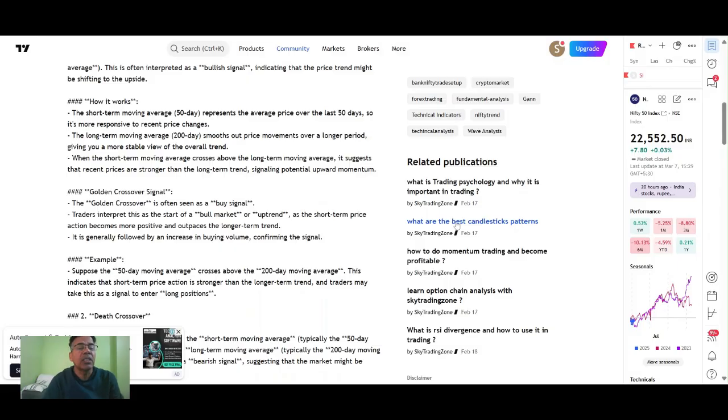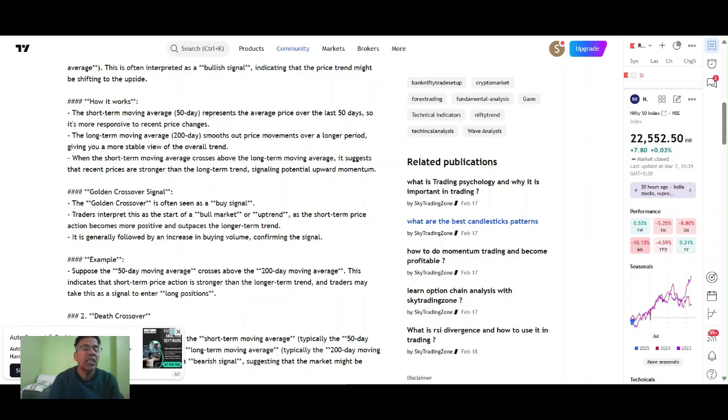How does it work? The short-term moving average, the 50-day, represents the average price over the last 50 days, so it is more responsive to recent price changes. The long-term moving average, the 200-day, smooths out price movement over a longer period, giving you a more stable view of the overall trend. When the short-term moving average crosses above the long-term moving average, it suggests that recent price action is stronger than the long-term trend, signaling potential upward momentum.